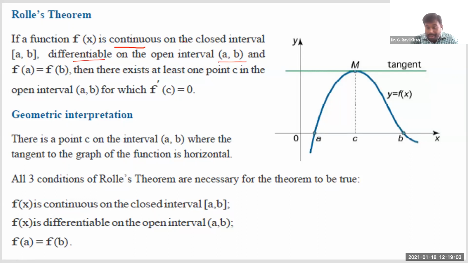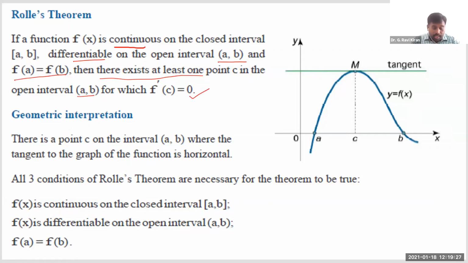Along with these two conditions, if the function values at the end points are also the same, then Rolle's theorem says there exists at least one point c in between a and b such that f dash of c is exactly equal to 0, right?